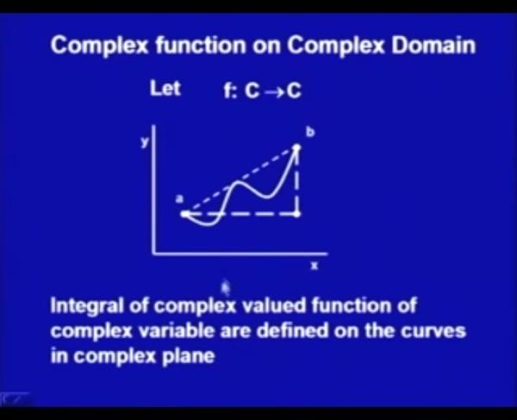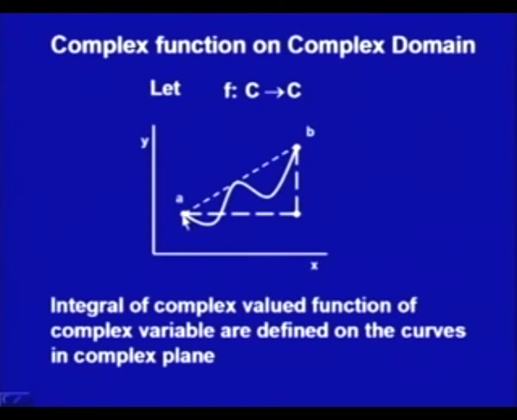So, first, what are these curves, and how are we going to signify and evaluate them? Of course, we would like to take these curves in parametric form, that is, we take one parameter. For example, if I have to reach from A to B along this big dashed line, first I will move from A to this point, say point C, in the direction of the x axis, and then move in the direction of the y axis.